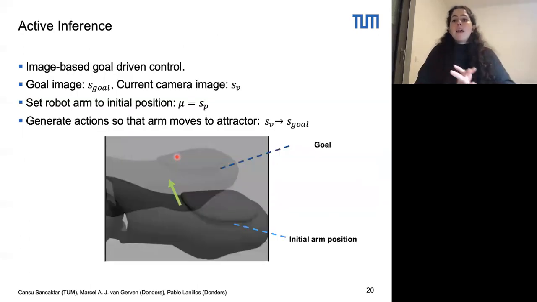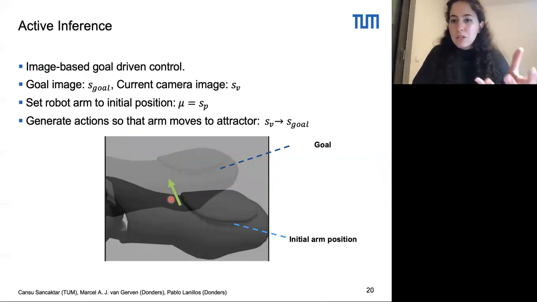So in the second set of tests, we performed image-based, goal-driven control using active inference. So the faint arm poses here are imagined arm positions. So these are our goals in the visual space. And just as before, the initial start position is a perturbed version of this goal with, again, 3 different levels of difficulty. And in the beginning, the internal belief is set to be equal to the current joint angles of this initial arm position. And what we want is to generate actions via free energy optimization so that the robot arm moves to this goal position.